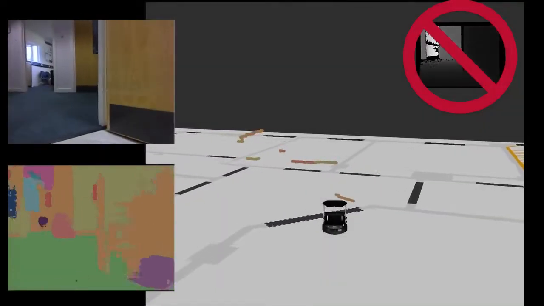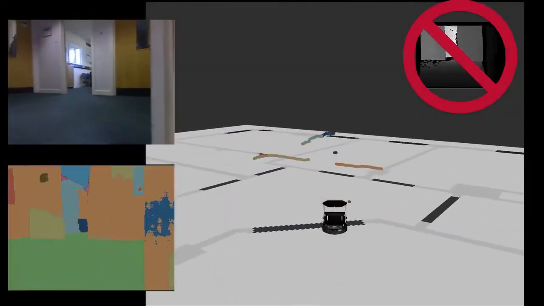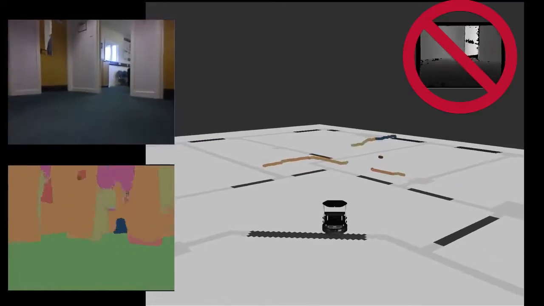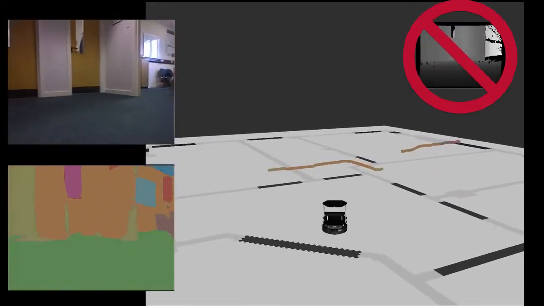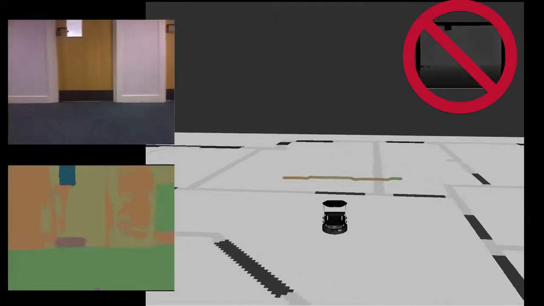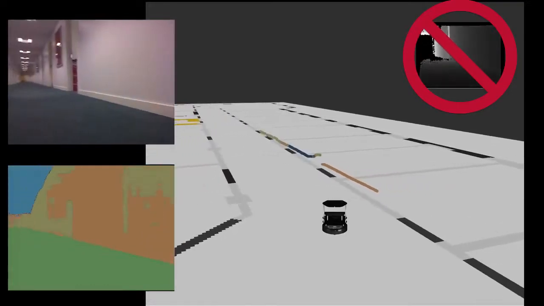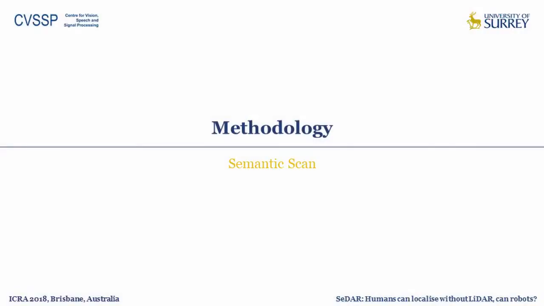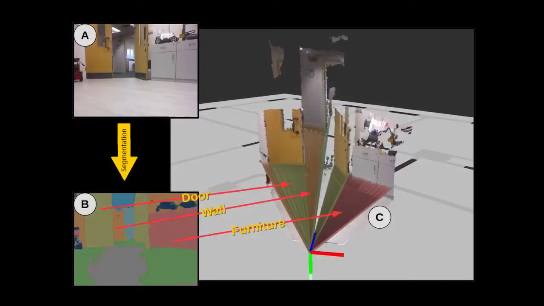SeDAR proposes to use deep learning-based semantic segmentation of RGB images to both replace and enhance range-based scans. This means our approach is able to localize using RGB images only. SeDAR does this by creating a semantic scan which consists of label and bearing tuples. Optionally, depth information can be added to increase performance.